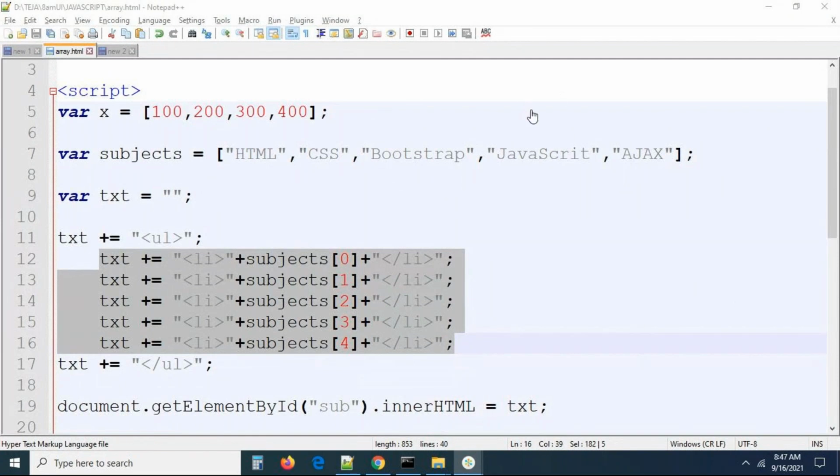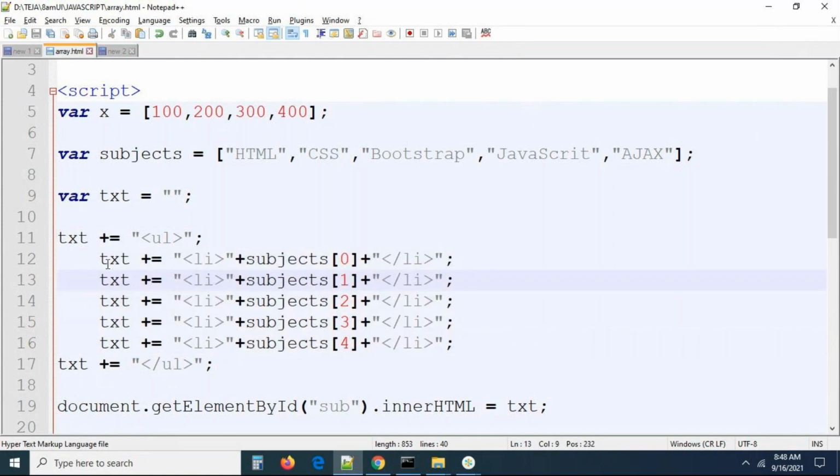The proper logic is nothing but a loop. We have to make a loop here. By using this loop, we can iterate the data. Let us see in tomorrow's session how we can apply looping statements on these arrays, based on the number of values in the array. The loop should get iterated and the value should be printed. If you have 100 values, then you would have to print this 100 times. It is not at all a good idea, right? It simply says hard coding the things. In any programming language, we cannot hard code it, right?